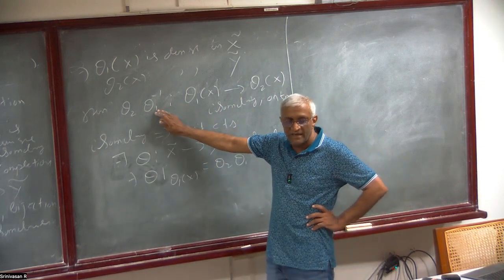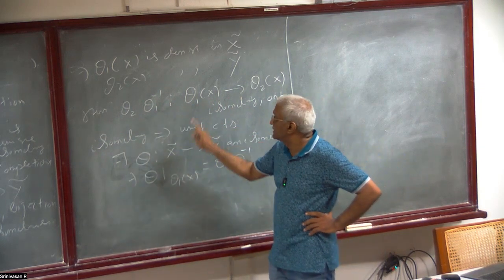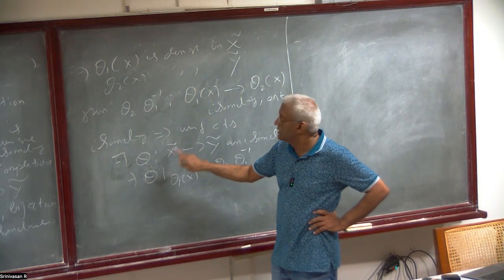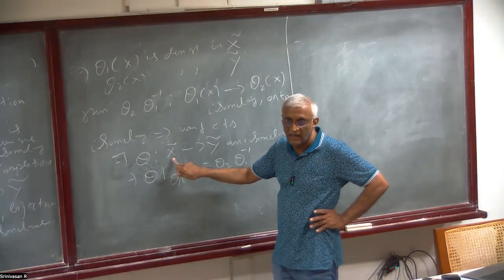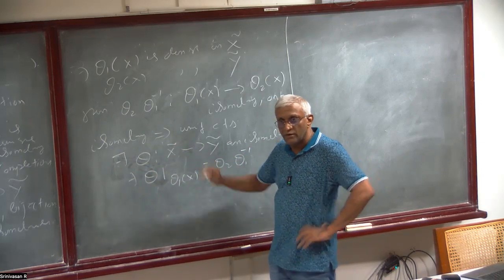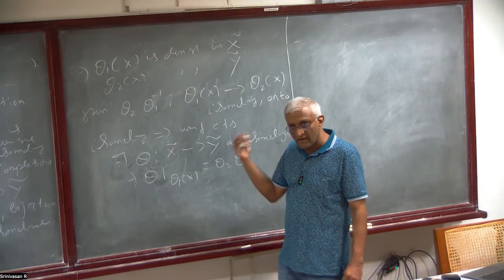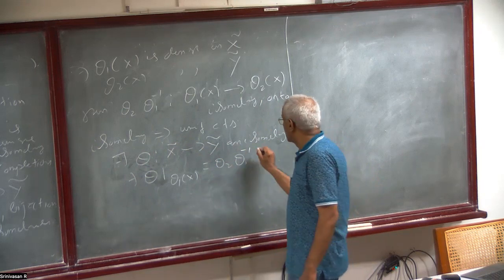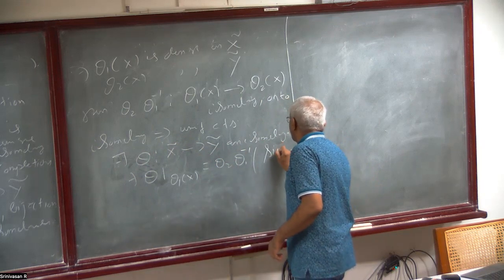This is an isometry defined on a dense subspace. This theta 1 of X is dense in X tilde. Because it's uniformly continuous, you can extend it to a uniformly continuous function, and that will be an isometry, since the metric is continuous.